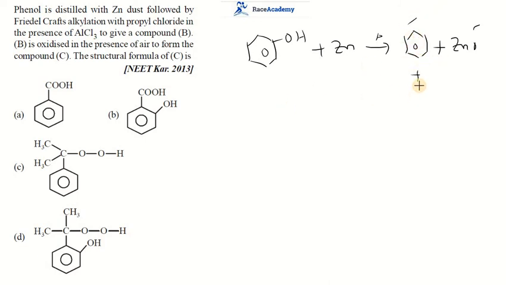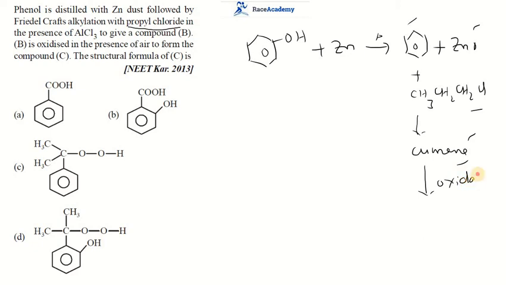After that, if you do the Friedel-Crafts reaction with CH3CH2CH2Cl, which is propyl chloride, definitely it will give cumene, as we have discussed in the previous question also. After that, cumene will be oxidized.